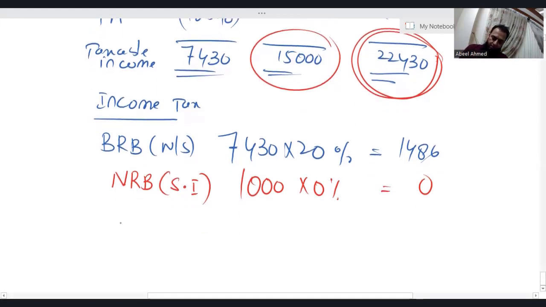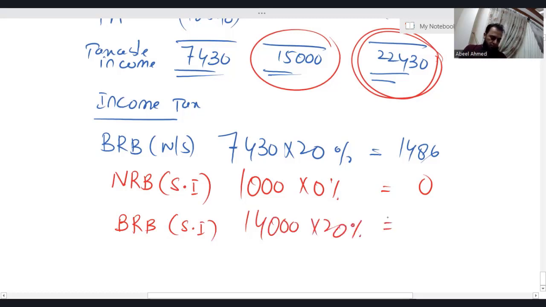So simply basic rate band saving income 14,000 into 20%, I'm getting 2,800.